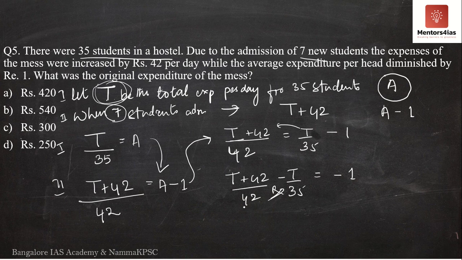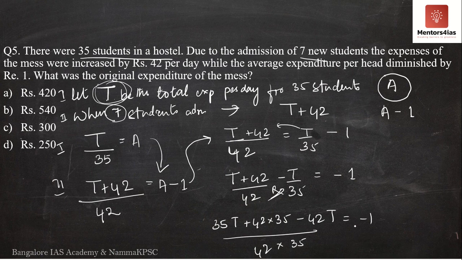So now as usual, taking your LCM, what do we get? Don't be anxious about these huge numbers, 42, 35. There is no necessity to multiply 42 and 35 at this stage. Just keep it as 42 into 35 itself. So what do we get here? T into 35, it is 35T plus 42 into 35 minus 42T, the whole thing divided by 42 into 35. This is equal to minus 1.